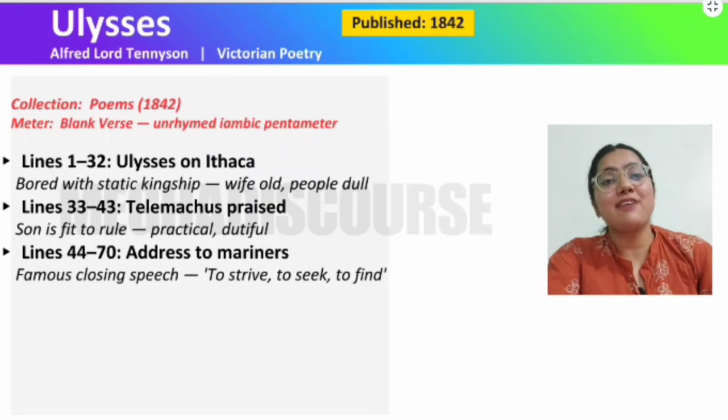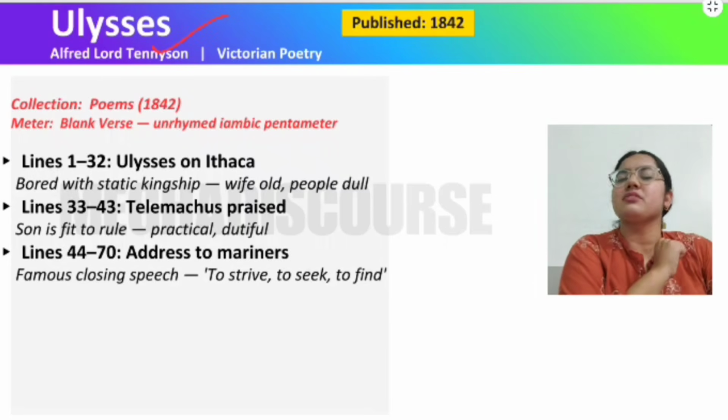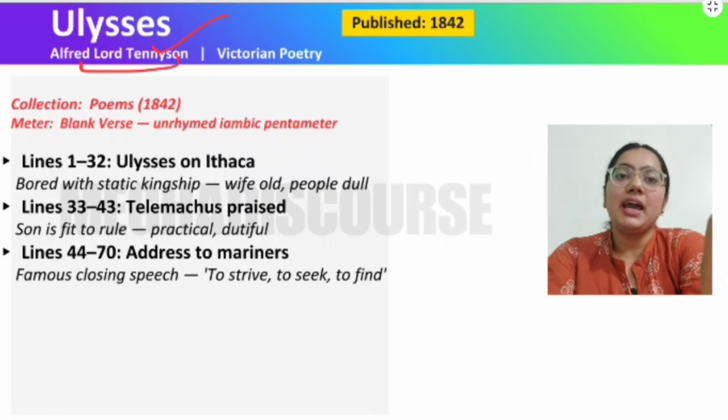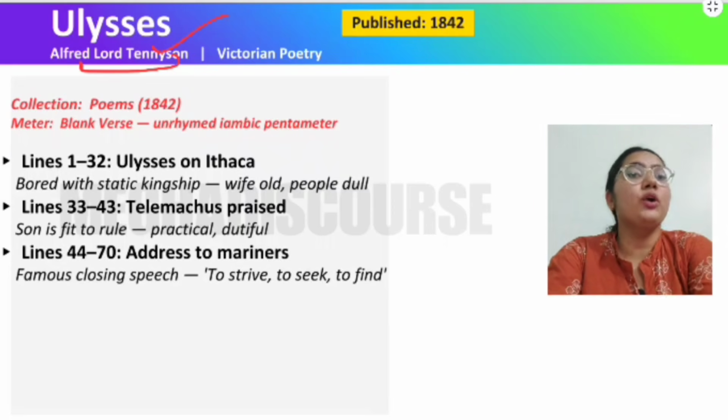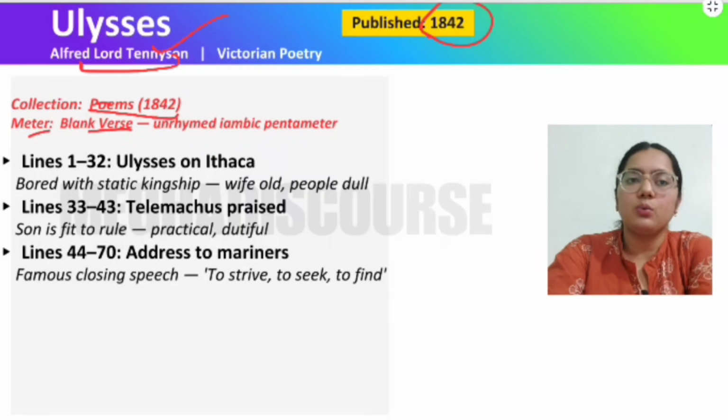So here we have our last poem, which is Ulysses. Now I have included this poem at the last because this will give you a good motivation for your examination. How? Let us see. This is written by Alfred Lord Tennyson, the Victorian poet, and published in 1842. The collection is Poems 1842 and the meter is blank verse. Okay, so these are the three parts.